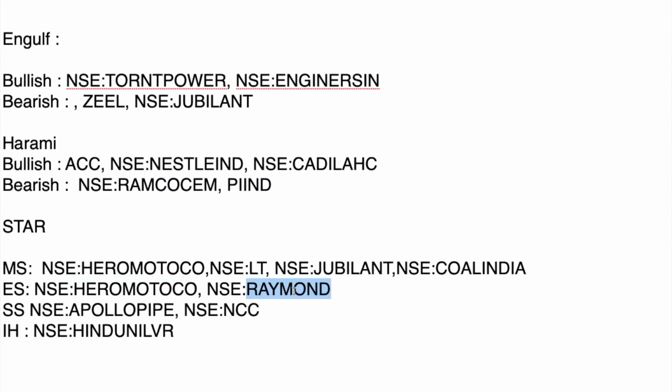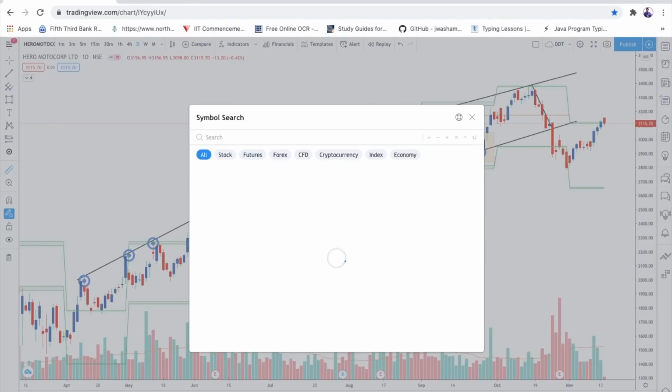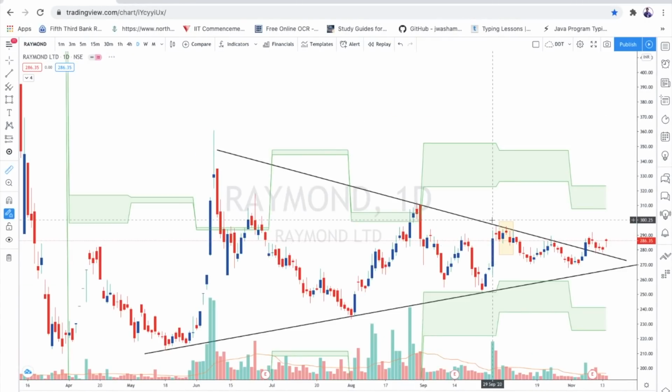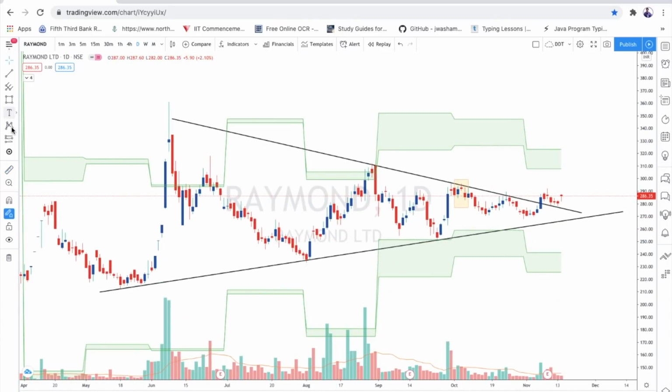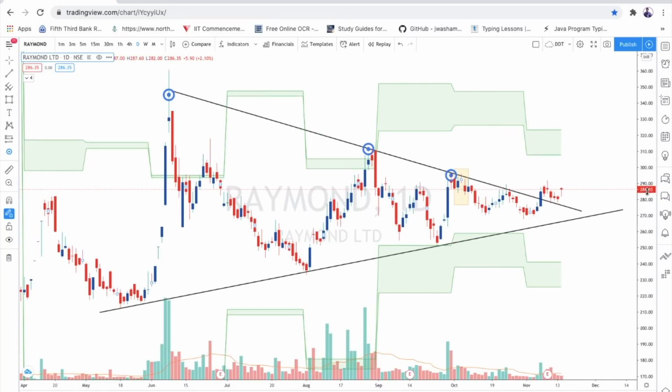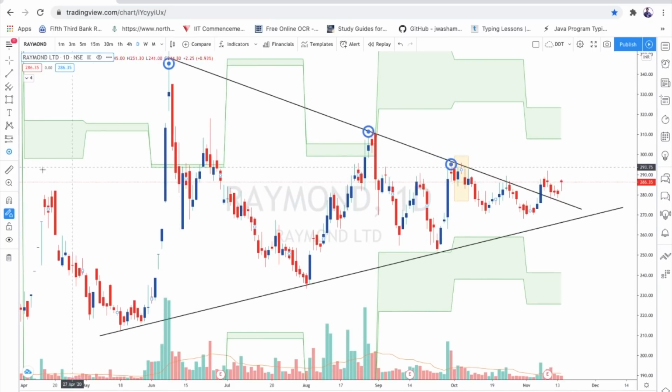We'll see the next example, again Raymond. So see what is happening in Raymond. Yeah, see this candlestick pattern, which is again evening star. This trend line was respected one, two, three times. At the trend line, meaning at the resistance zone of the trend line, we are seeing this candlestick pattern, the evening star. If we enter after seeing this, with stop loss again above the trend line, we can get easily 5% on this trade, guys.